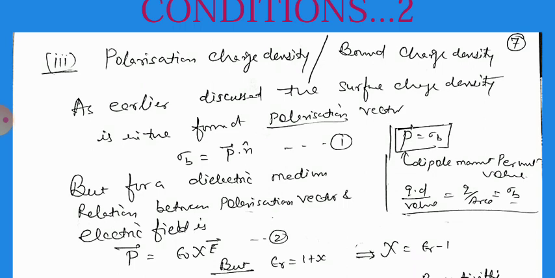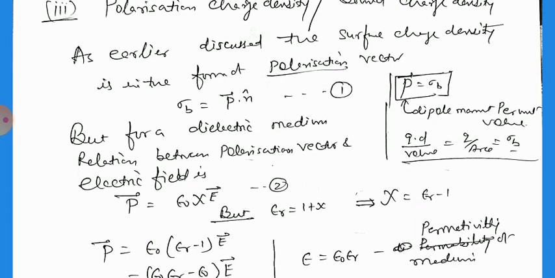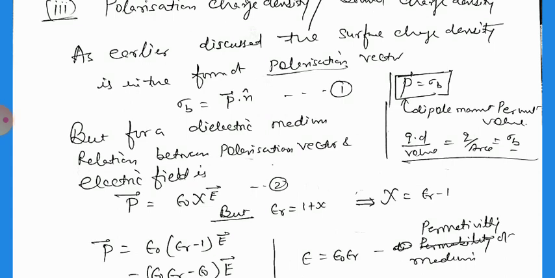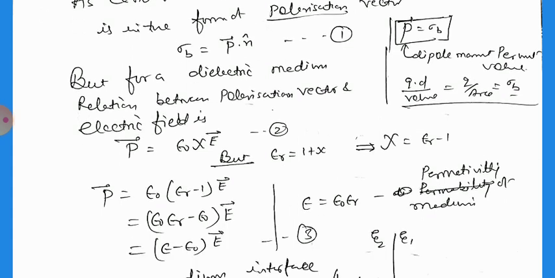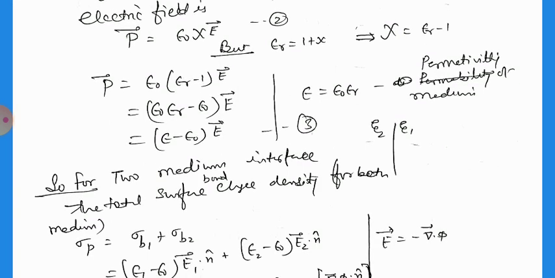But for the dielectric medium, the relation between the polarization vector and the electric field is given like this. P = ε0 χe E and εr = 1 + χ, so χ = εr − 1, as yesterday we have calculated. So the polarization vector P = ε0 (εr − 1) E, so this gives P = (ε − ε0) E. So this is the relation between the polarization vector and the electric field applied.